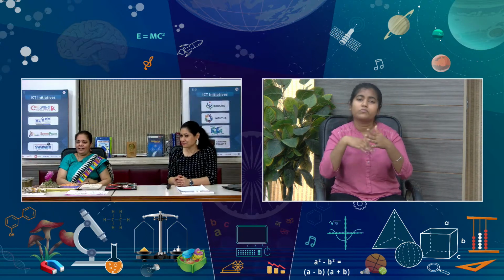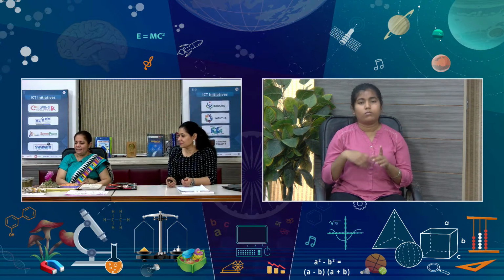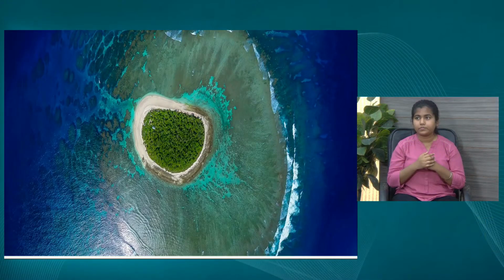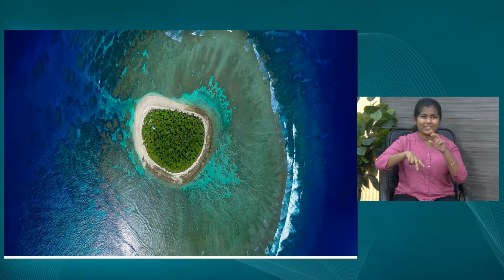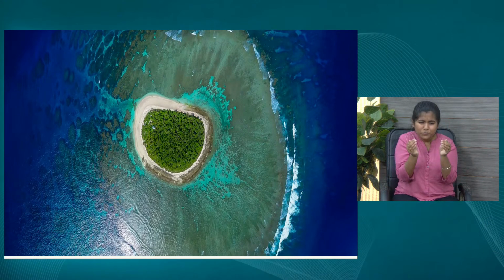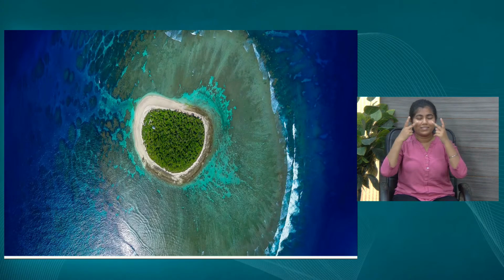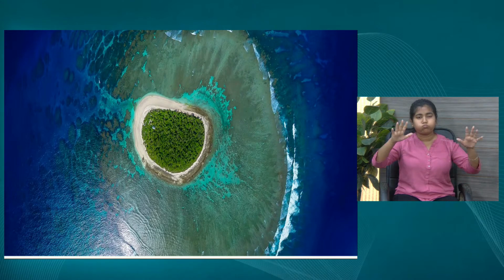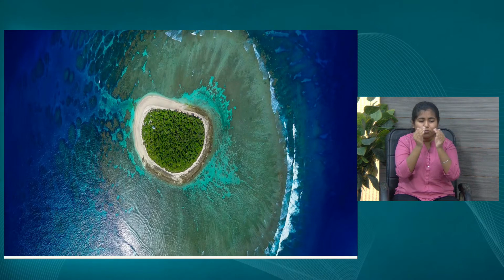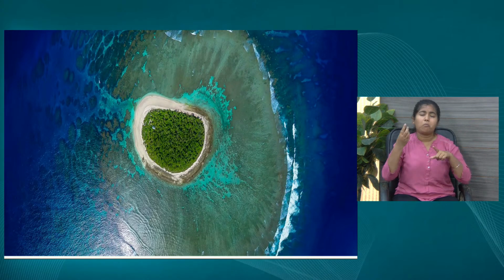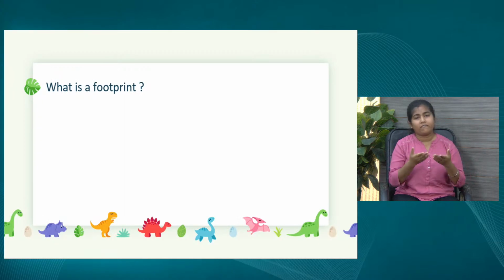So we can move on to our next slide. Yes, ma'am. So we can have a look. Next one. Yes, this is the island. You see, this is just a small model that we have seen now, and now in the picture over there we can see the vast sea and how small the island is looking. Right. This is the island where Robinson Crusoe was living lonely for many years. So moving on to the next.